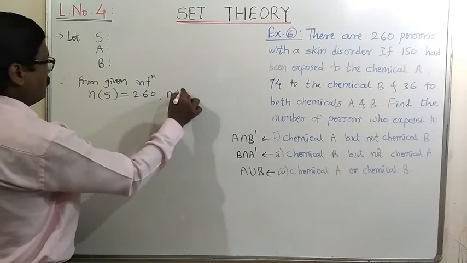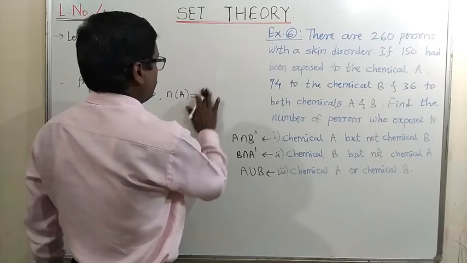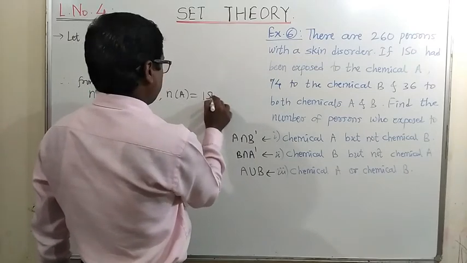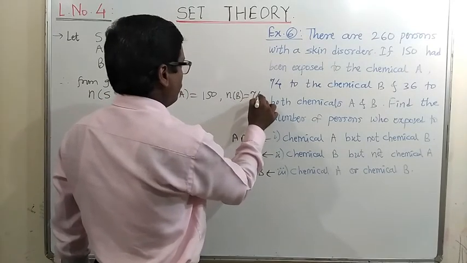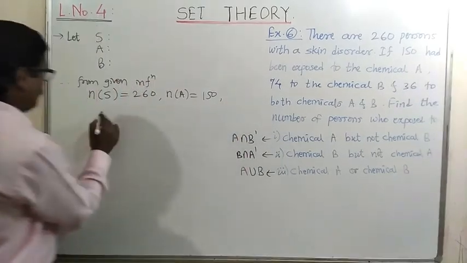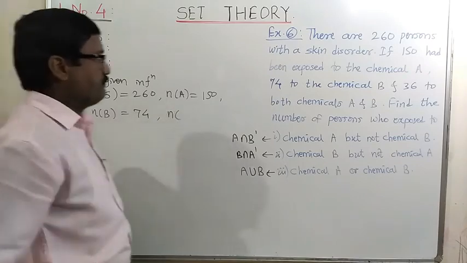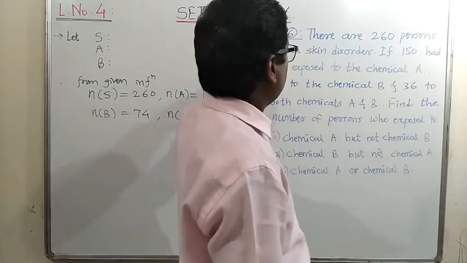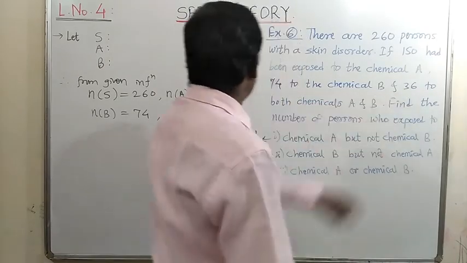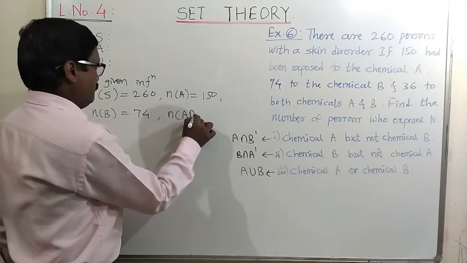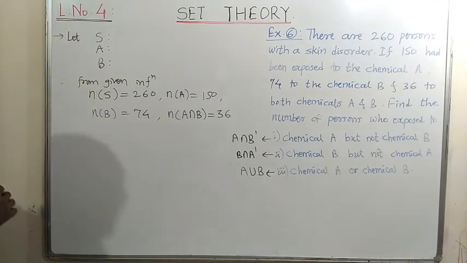Then N of A is equal to the number of persons exposed to chemical A, that is 150, and N of B is equal to 74. And the last, the number of persons who had been exposed to both chemicals A and B is equal to 36. So N of A intersection B is equal to 36. That is the given information.